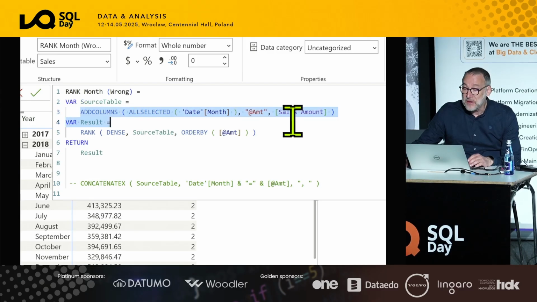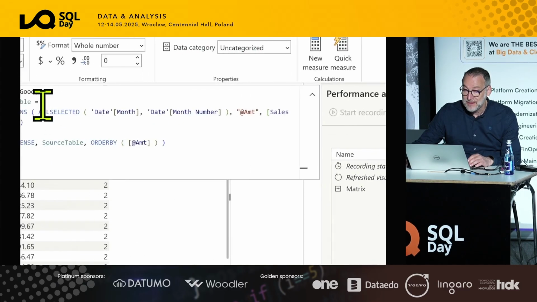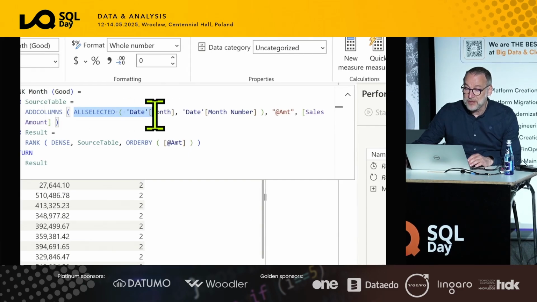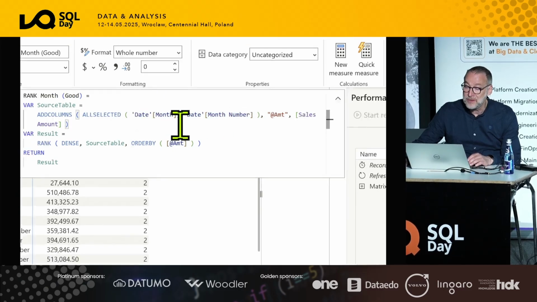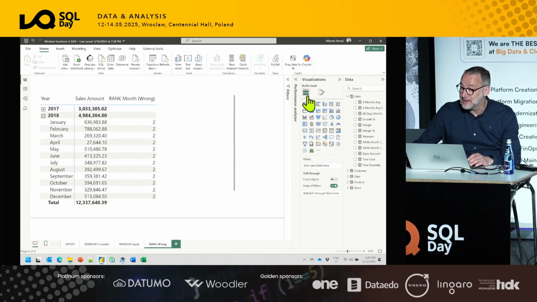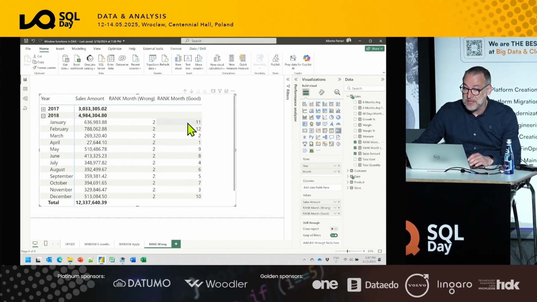And even though it's not intuitive, after a while you develop DAX code, you get used to these kinds of errors. If you build the source table and you can see it, you can also create the source table the correct way by using ALLSELECTED date, month, and month number. You know that you need the month number, you see them in your code, and if you use the correct value, the month correct, you see that this is the worst, this is the best. I actually use ascending rather than descending, so one is the worst, but you get the feeling.